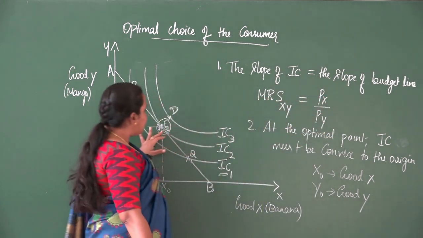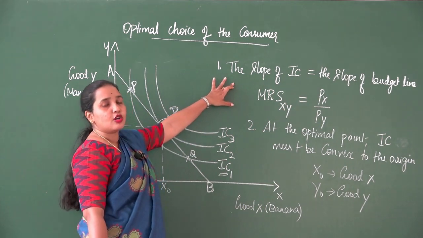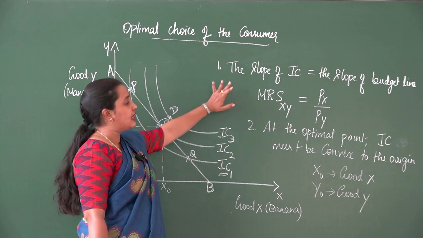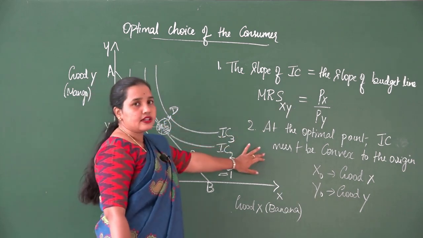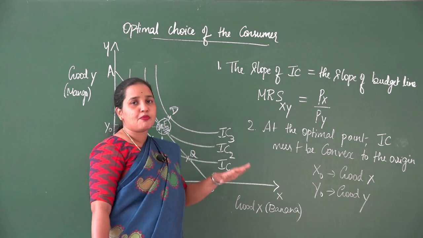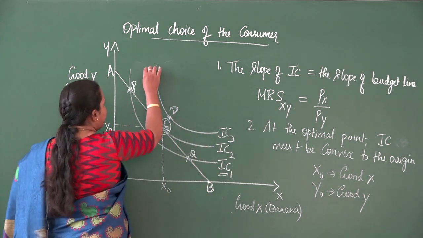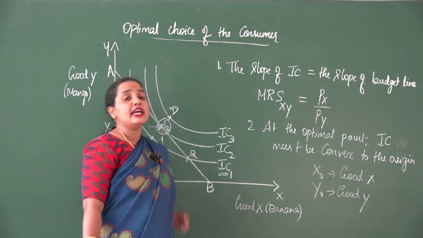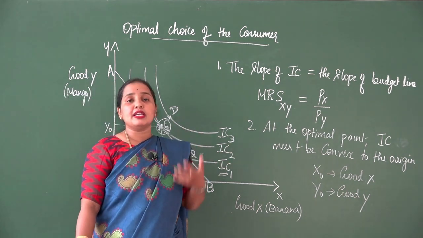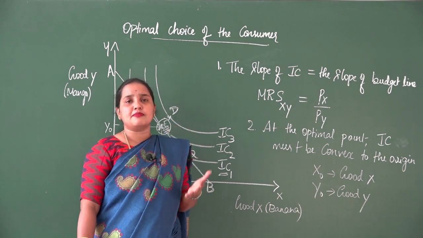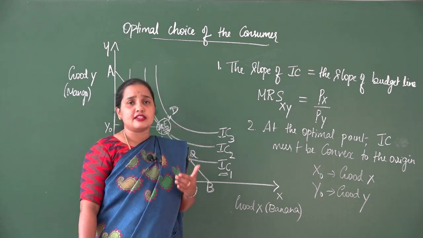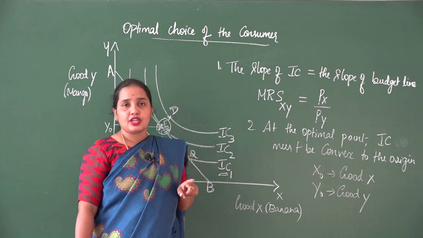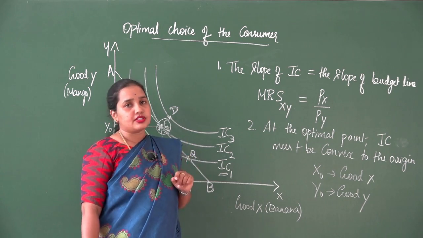So, at the point E, the first condition, that is the slope of the indifference curve is equal to the slope of the budget line, is fulfilled, and at the same point the second condition is also fulfilled, that is at the optimal point the indifference curve must be convex to the origin. You know that the shape of the indifference curve is convex to the origin. It implies that MRS must be diminishing. MRS is always diminishing or decreasing or falling. That is why the indifference curve takes a convex shape, or it is convex to the origin.